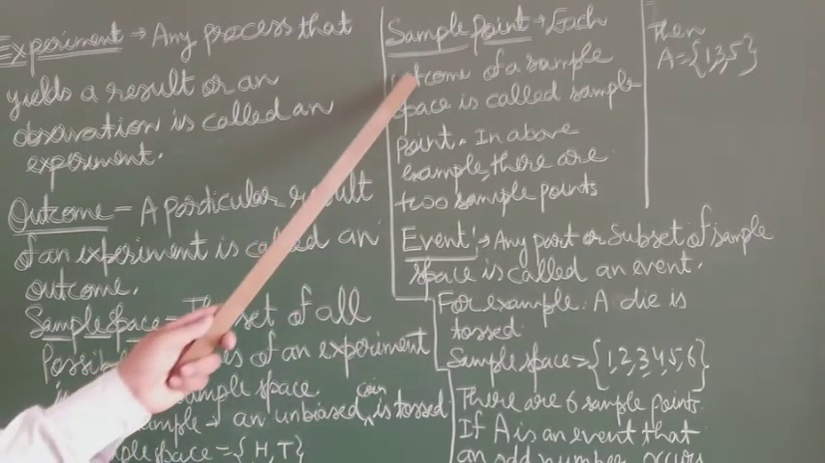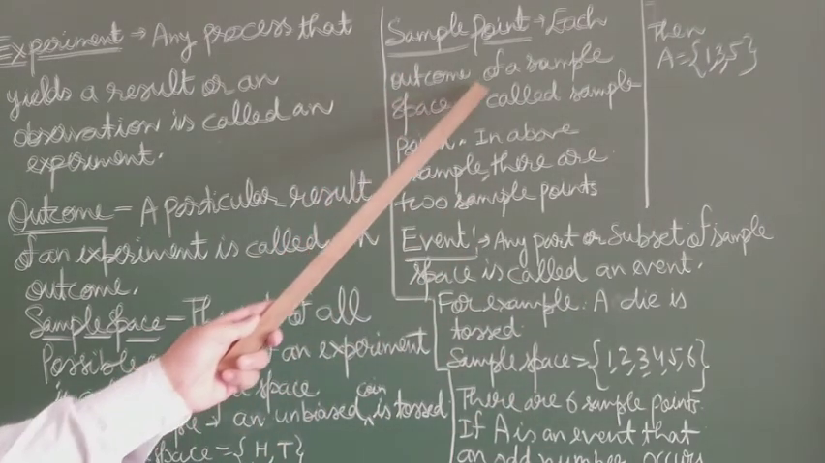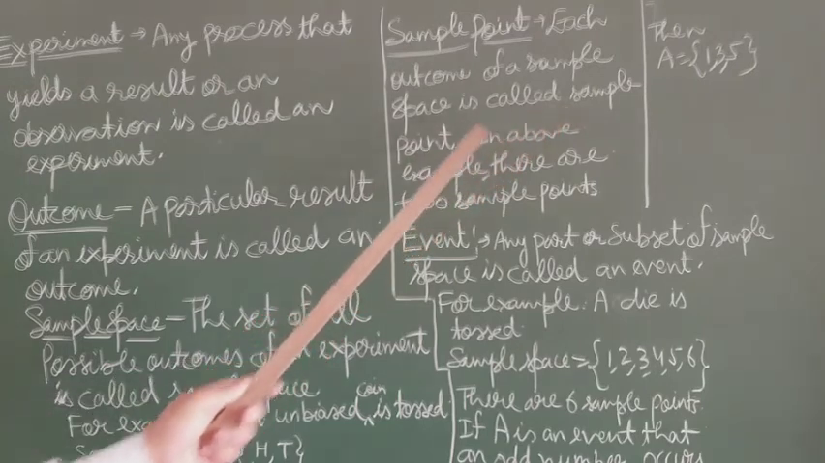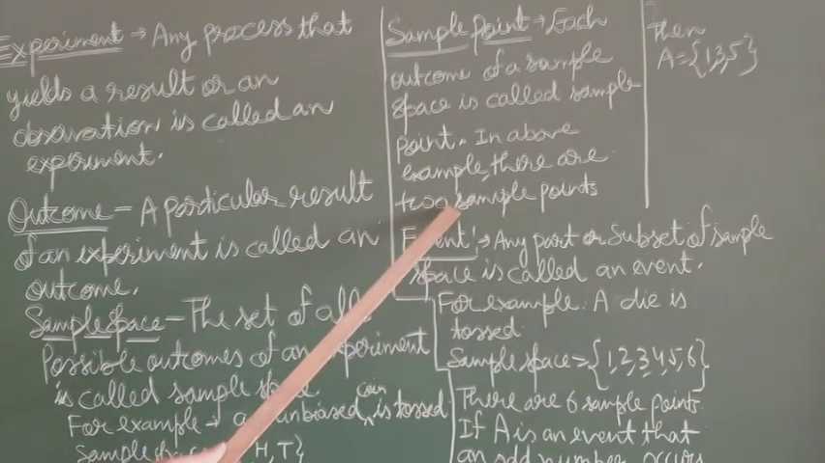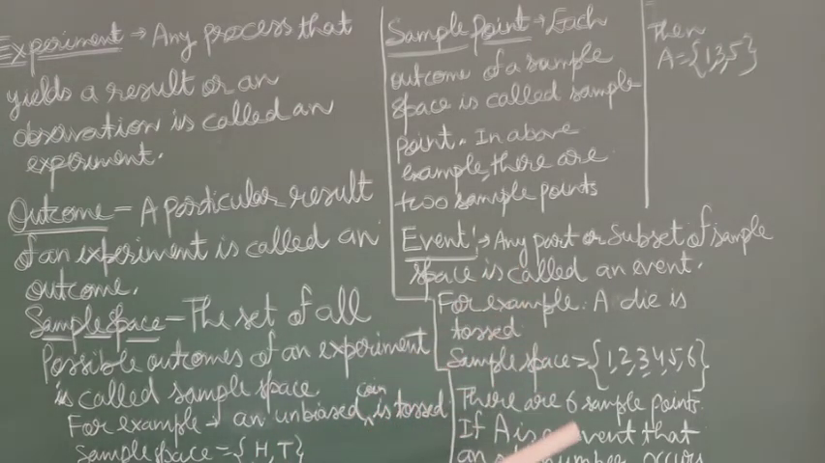Now what are sample points? Each outcome of a sample space is called a sample point. In the above example, a coin is tossed, so head and tail, two outcomes are there. Each one is known as a sample point, so there are two sample points. Similarly, a die is thrown. There are six outcomes: 1, 2, 3, 4, 5, 6, so it contains six sample points. Correct?